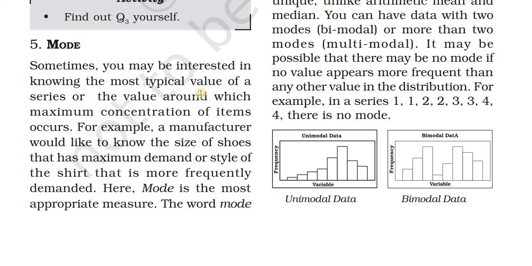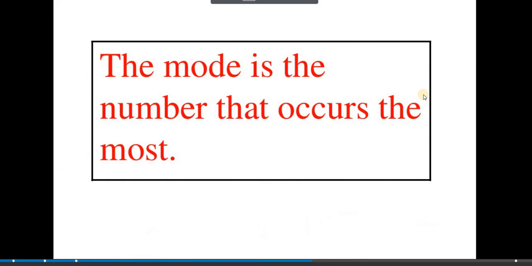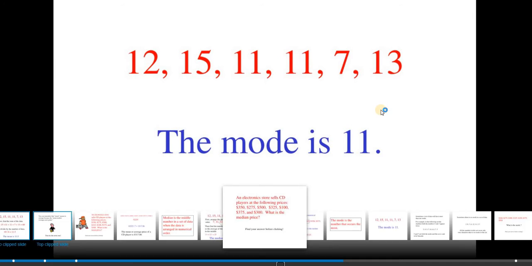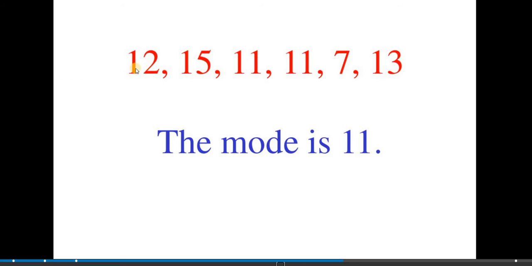The mode is the most frequently observed data value. The mode is the number that occurs the most. Whichever number occurs most of the time, we call that the mode. Here you can see 12, 15, 11, 11, 7, 13. We can see that 11 repeats 2 times. For that reason we call 11 the mode. In this series the mode is 11.